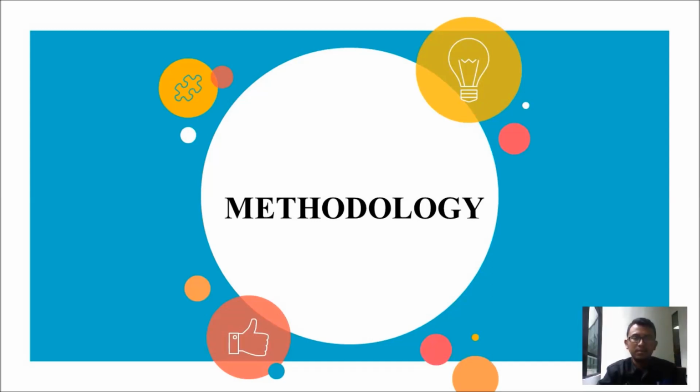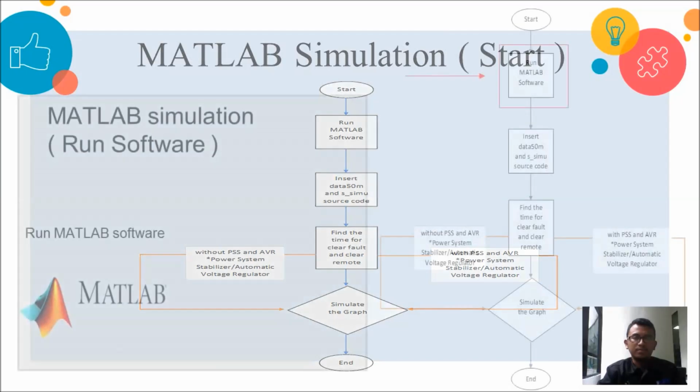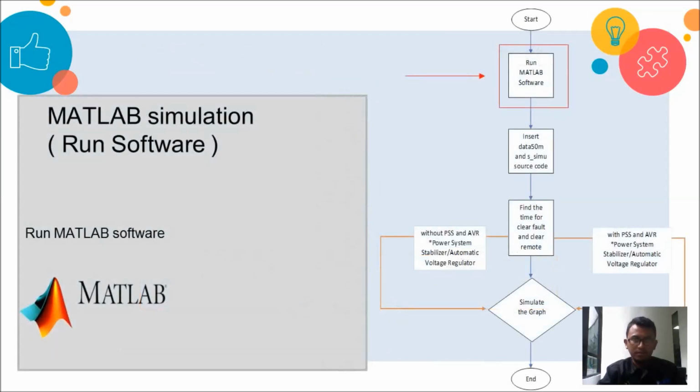Okay, this is the methodology part used in our project. From this flowchart, we can see that several methods are used for this project. For the first, we will use MATLAB simulation, which is the software to run this project.